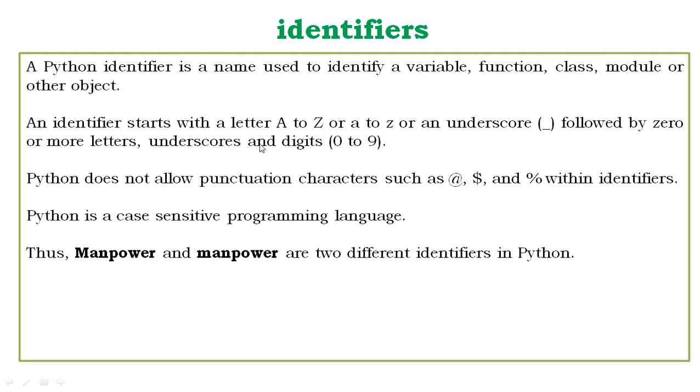Starting an identifier with two leading underscores indicates a strongly private identifier, meaning with security features. If the identifier also ends with two trailing underscores, the identifier is a language defined special name. If at the start of the identifier two underscores are there and it ends with two underscores, then it's a language defined special name.